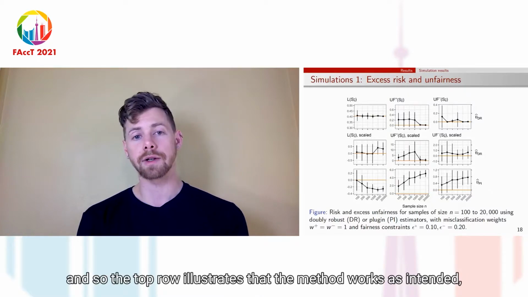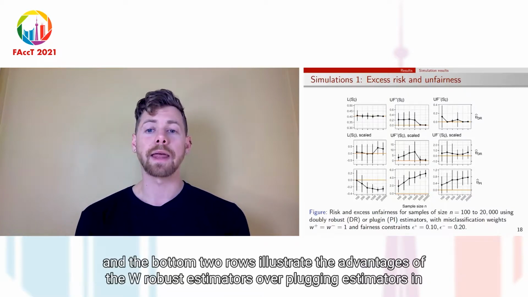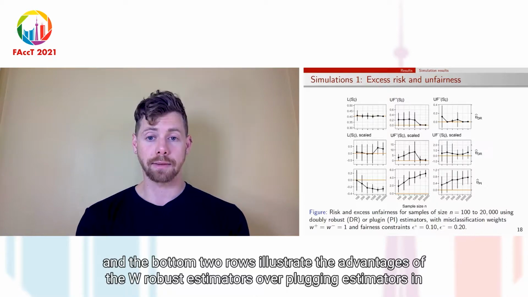So the top row illustrates that the method works as intended, and the bottom two rows illustrate the advantages of the doubly robust estimators over plugin estimators in this problem.